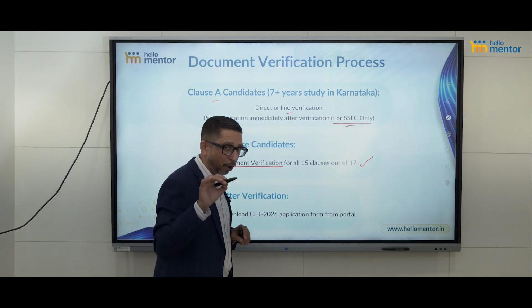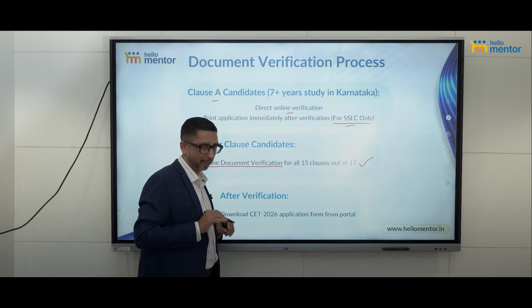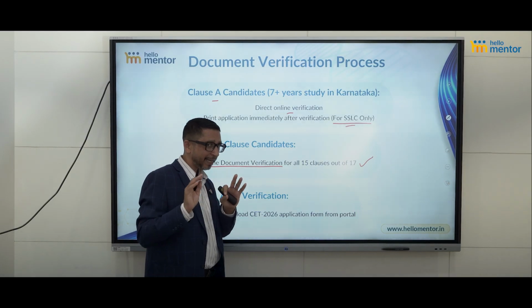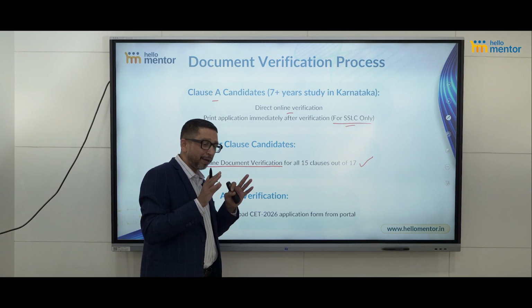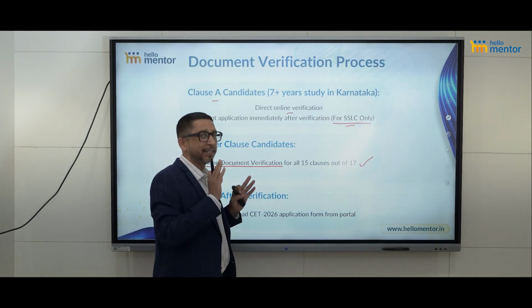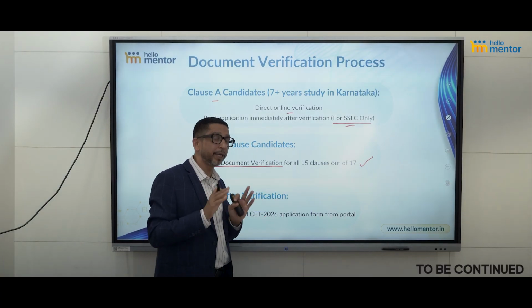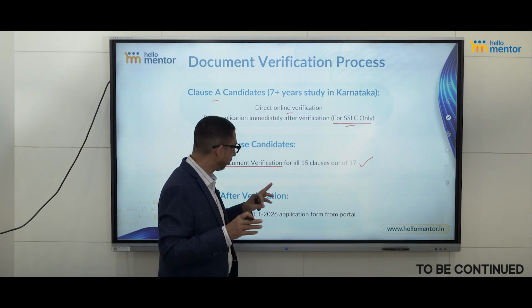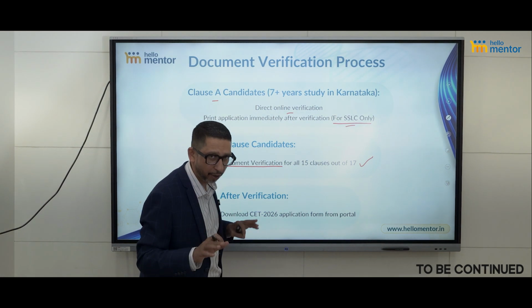Now if you are a clause A student but claiming NRI seats, you are not Z category. Remember, NRI students come in clause Z. So if you are a clause A student who has studied for 7 years in Karnataka, has done 10th or 12th from Karnataka, but is looking to claim NRI seats, for them also offline document verification will happen, and the date will be announced later on.